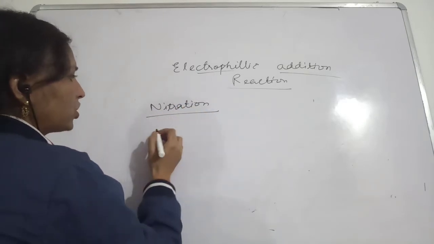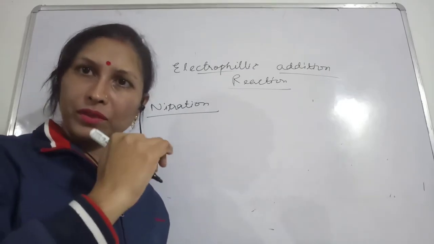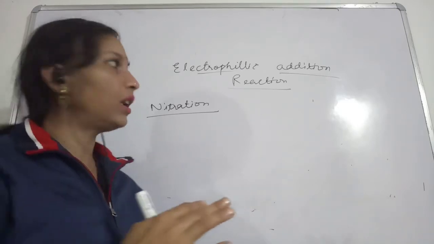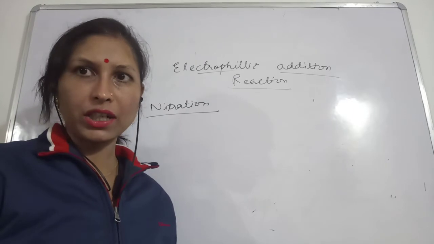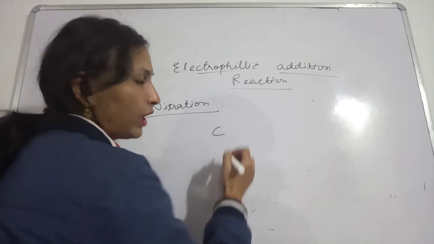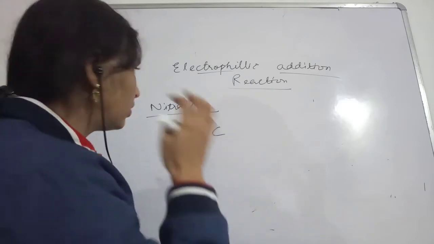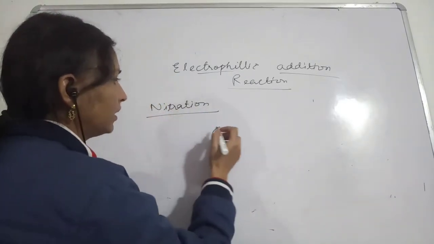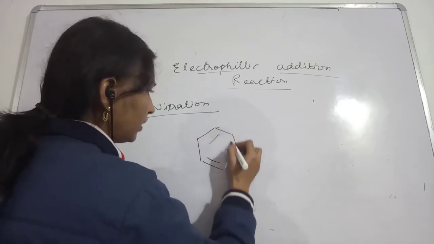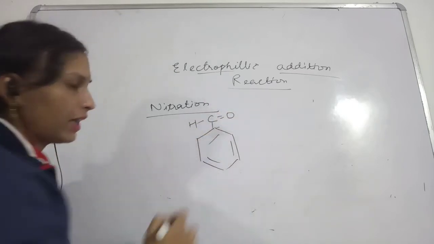So for nitration, do remember that only the aromatic aldehyde, benzaldehyde, will undergo this electrophilic addition reaction, because we all know that aliphatic aldehydes or ketones have more attraction for nucleophiles. Okay, so in the case of this benzaldehyde, the aromatic aldehyde.